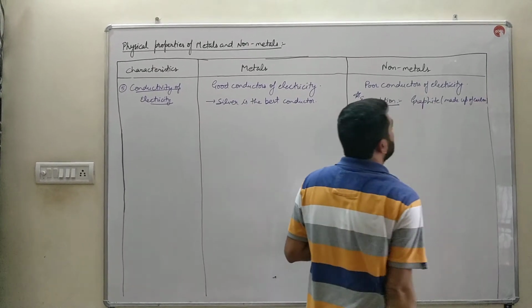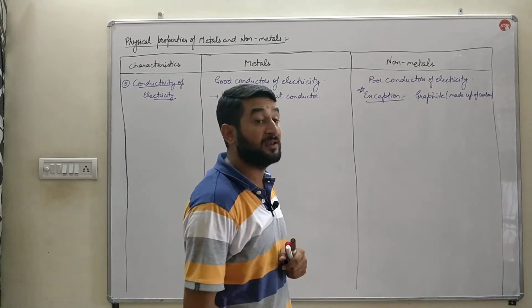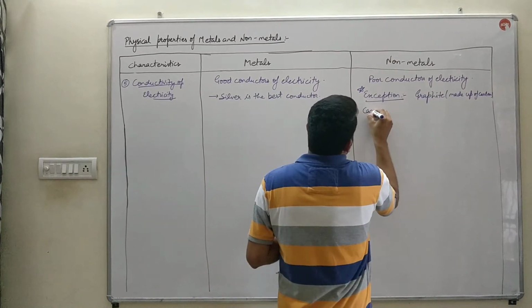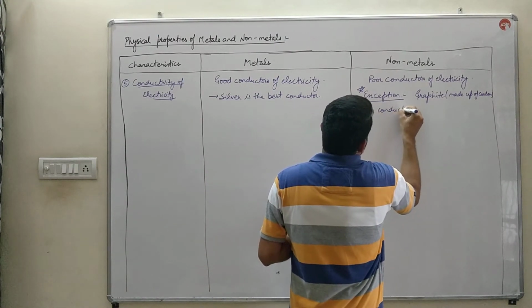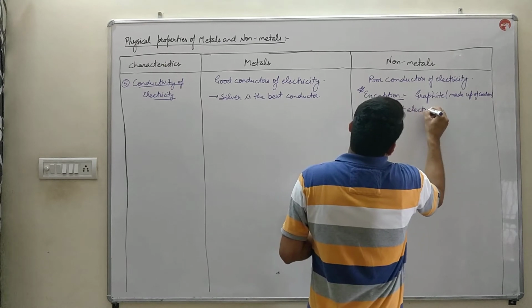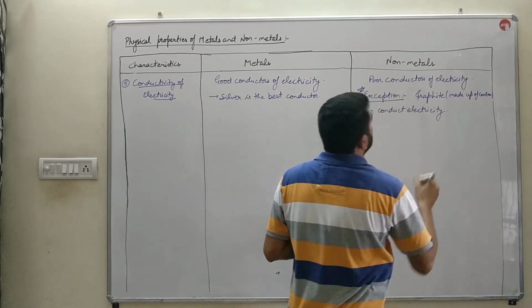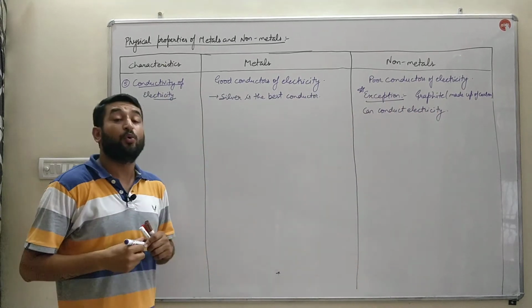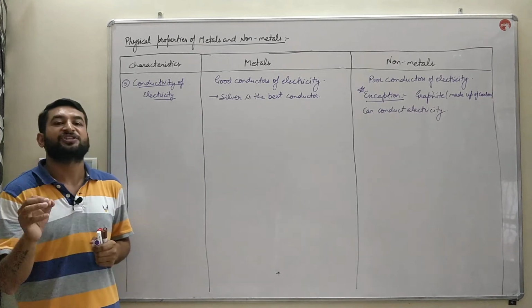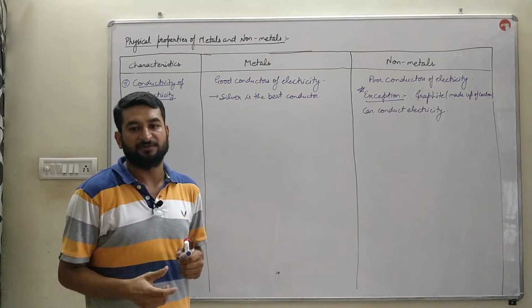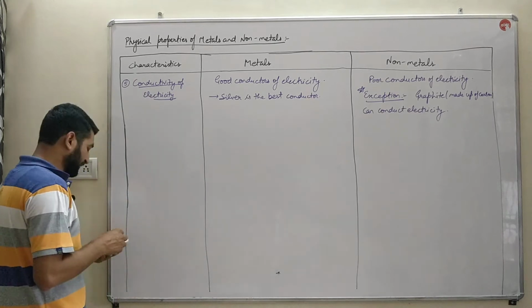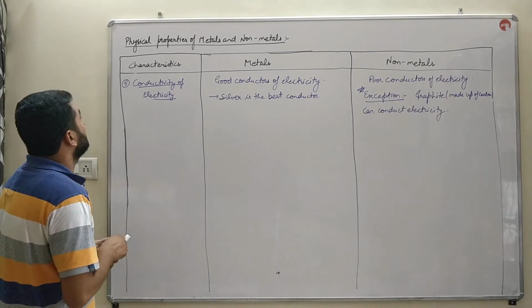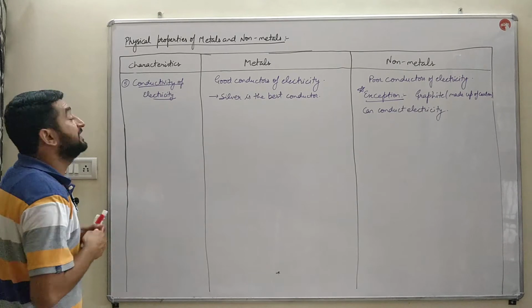So graphite is made up of carbon. Carbon is a non-metal. Graphite can conduct electricity. So graphite is the only non-metal which can conduct electricity. Next property on which we differentiate them is conductivity of heat.